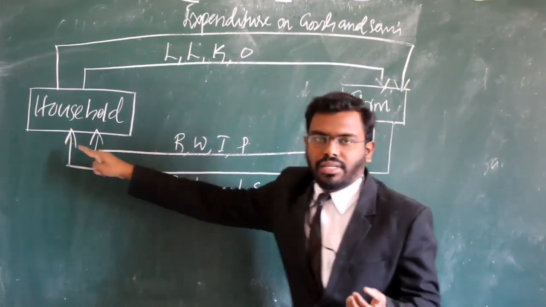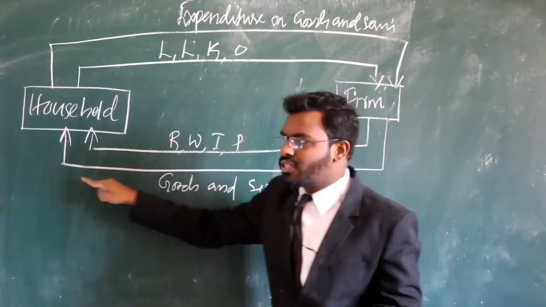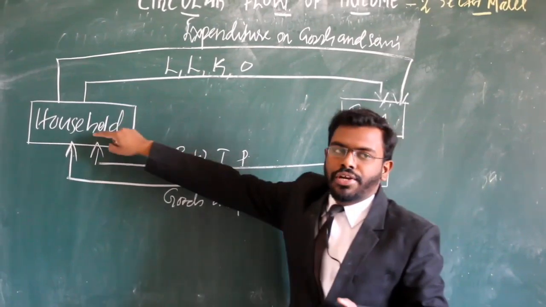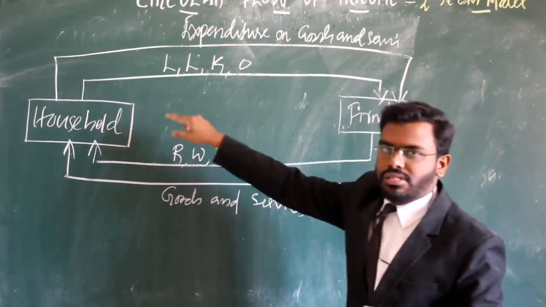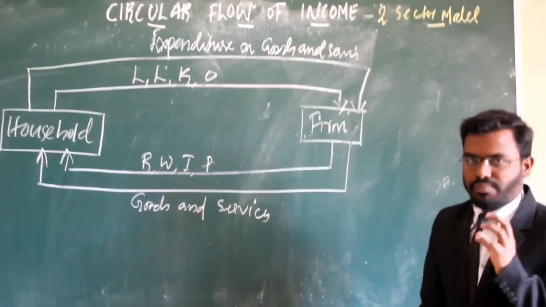Second one, the household purchases goods and services from the firm. So there is a movement of goods and services from firm to household. And lastly, the household needs to pay money for these goods and services, that is expenditure on goods and services.